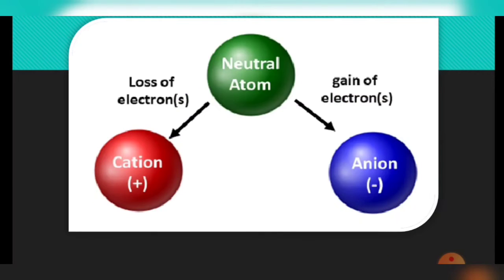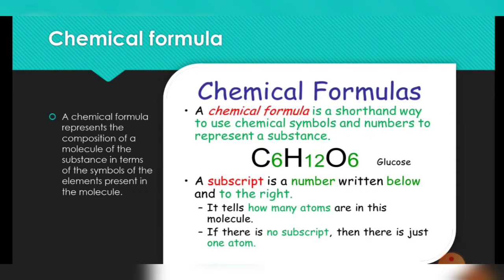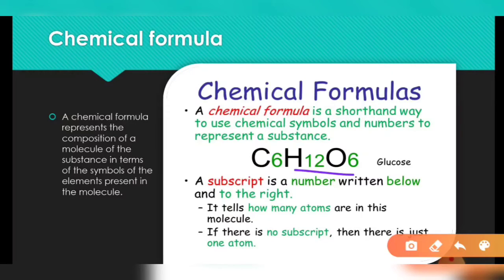So an element will be found in the form of molecules, in the form of compounds, or in the form of ions in nature. Then we know that we always represent a compound, a substance, by its chemical symbol. We never write the whole name, but we prefer to write the symbols, the chemical formula of a particular substance.